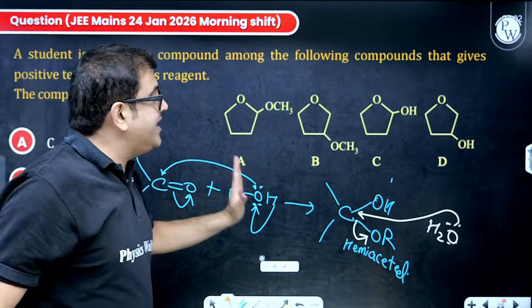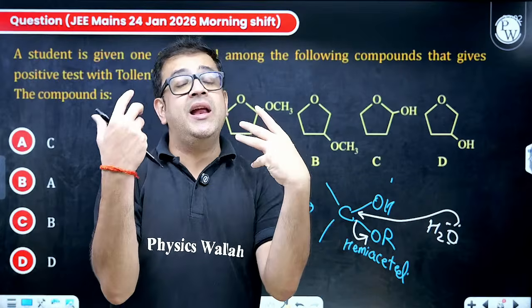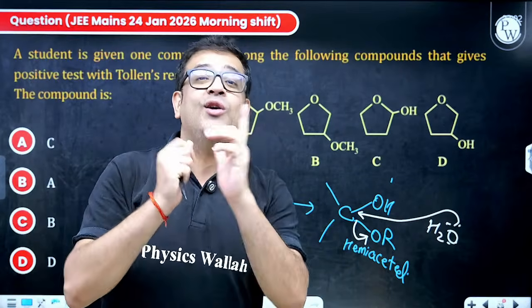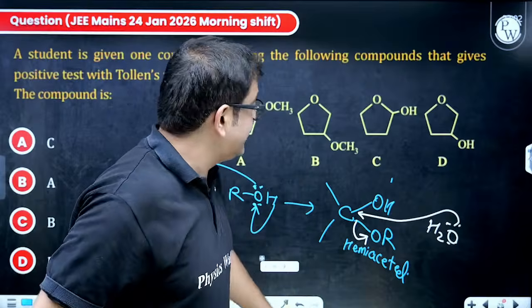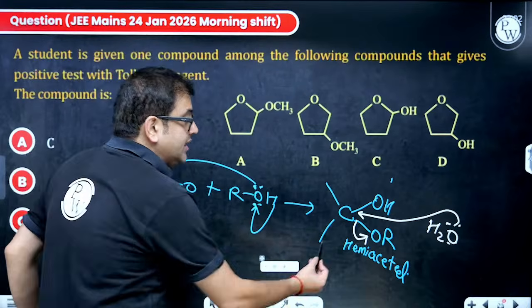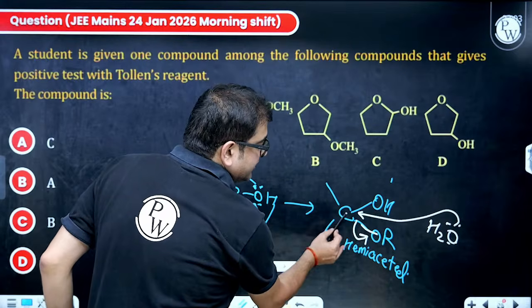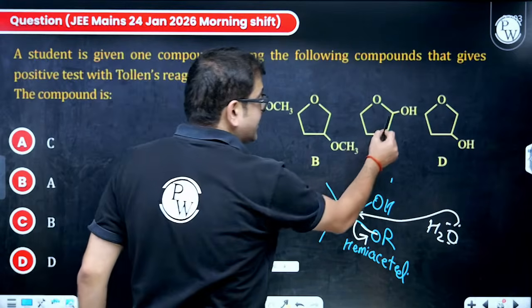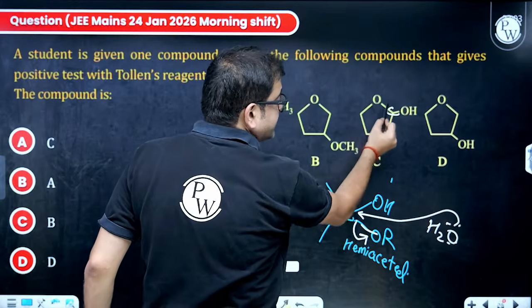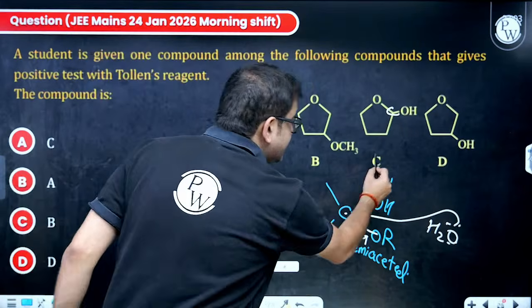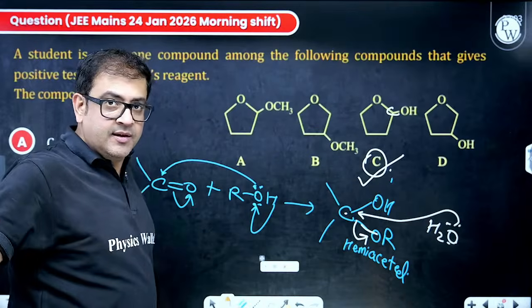So actually hemiacetals are also practically carbonyl, as in aldehydes only. So they also give a positive Tollens test. And I hope you can see that, sir, I need a carbon with an OR, as in this is an ether, and with this carbon I am having OH, and this is a hemiacetal group. That's why C will definitely give you the Tollens test. Agreed, sir.